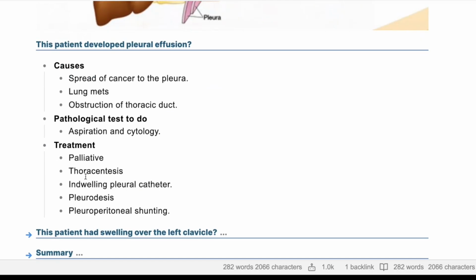Yeah, so I think the treatment would be mainly palliative. I'm not really sure if pleurodesis is something that they still do, but I would say thoracocentesis and palliative treatment and indwelling catheter will be the treatment. I know that pleurodesis and the shunting are there, but to be honest, I'm not really convinced that pleurodesis is something that they still do. And also the shunting, you're basically shunting the cancerous cells to a different area of the body. So I'm not really sure if this is the correct answer. So I'll just say palliative thoracocentesis and the indwelling pleural catheter.